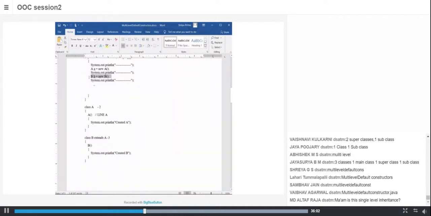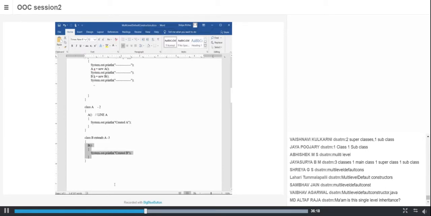So after this, immediately from here, my control goes to this one, right? The constructor should be called and I should get a message created B.